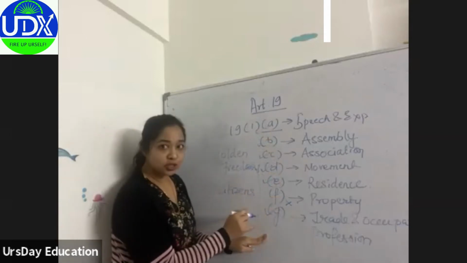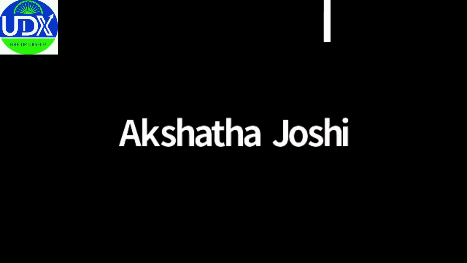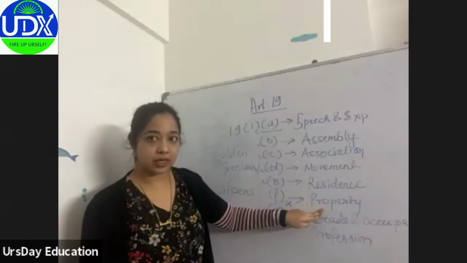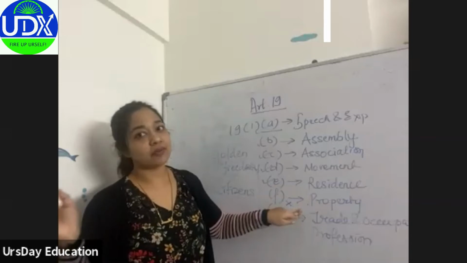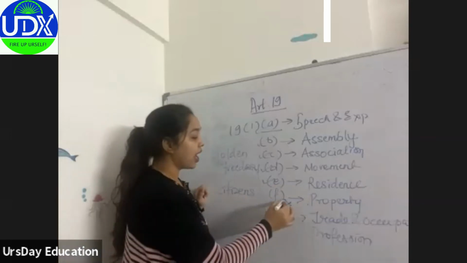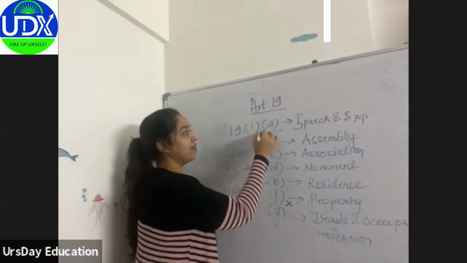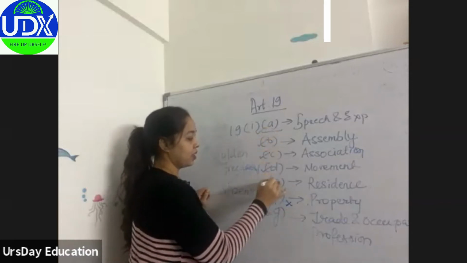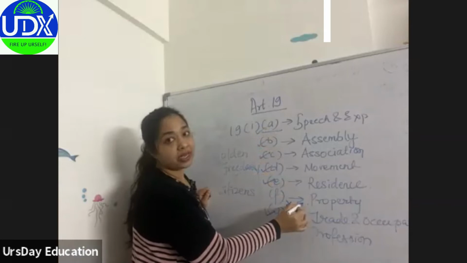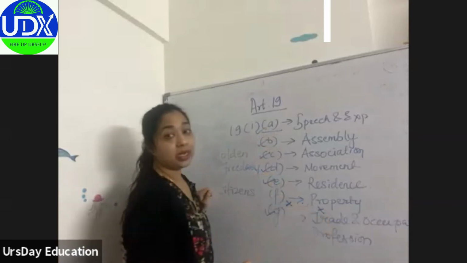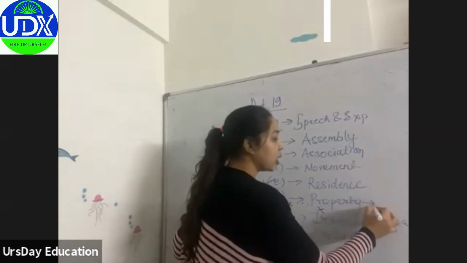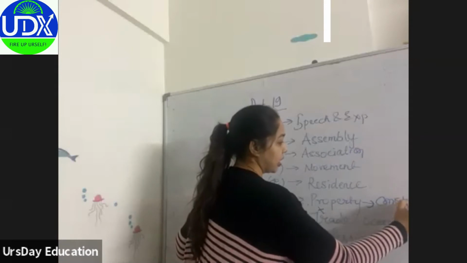Earlier, when the constitution was framed, freedom to property was a fundamental right. But later on, it was taken out, and now F is no more there. That's why we only have 6 freedoms. Now, right to property is not a fundamental right, but a mere constitutional right.